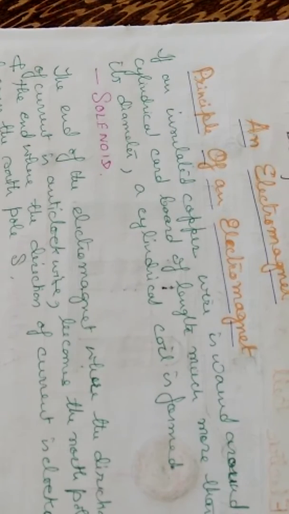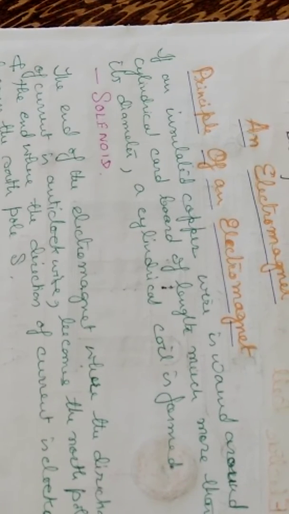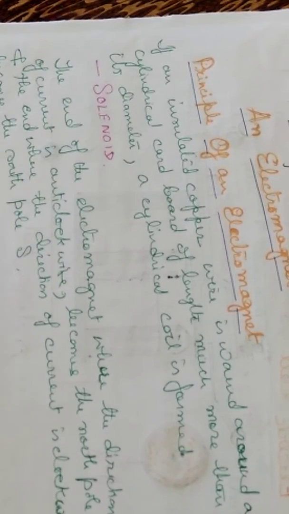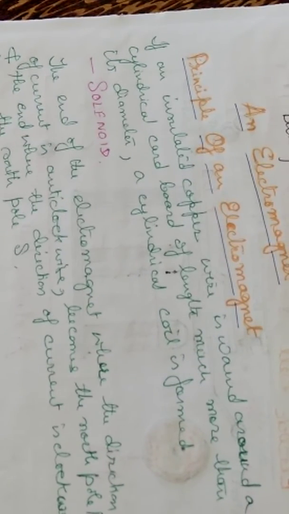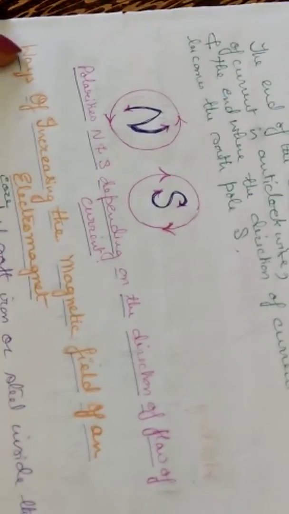And the end of the magnet where the direction of the current is anti-clockwise, reverse to the clock, which moves this way: if it is clockwise, this is the south pole. If it is anti-clockwise, that is the north pole. It behaves like a north pole. This is the principle of an electromagnet.